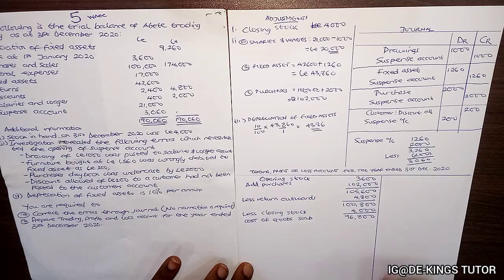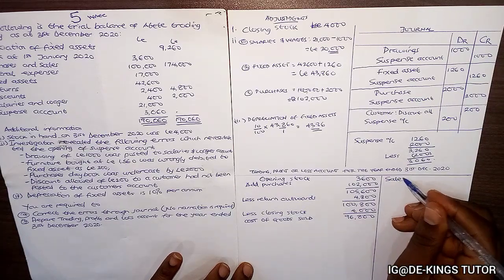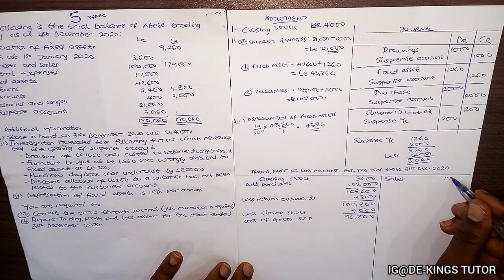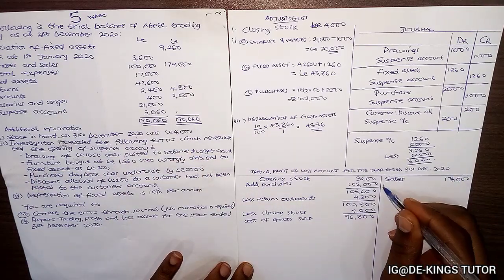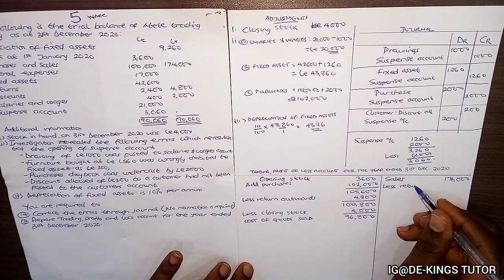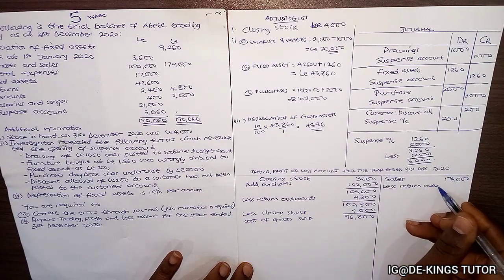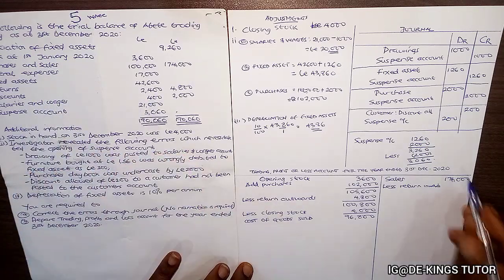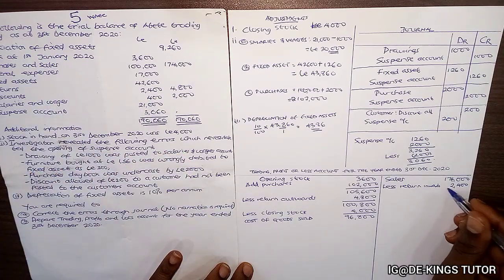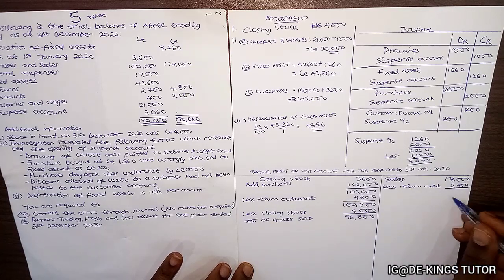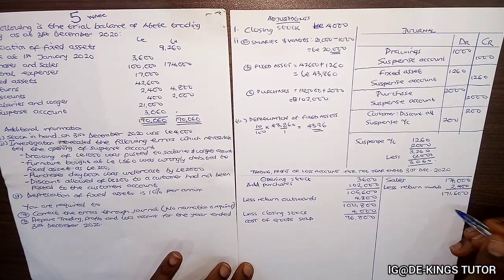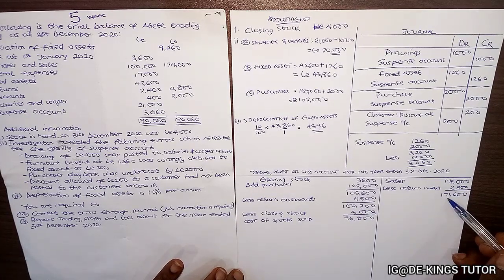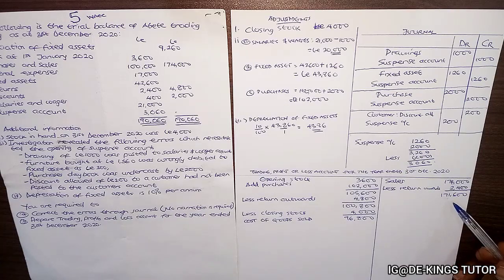At the right hand side we'll have our sales. What's the sales here? 174,000. Now we'll check if we have return inwards. So I have less return inwards. What's the return inwards? 2,400. So 174,000 minus 2,400 equals 171,600. So now this is net sales. We call sales minus return inwards net sales.